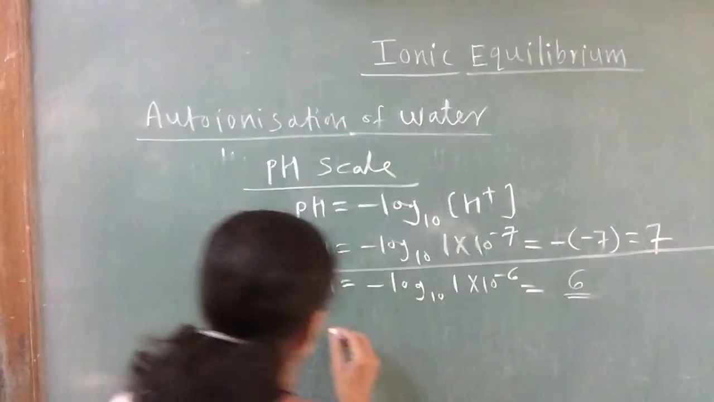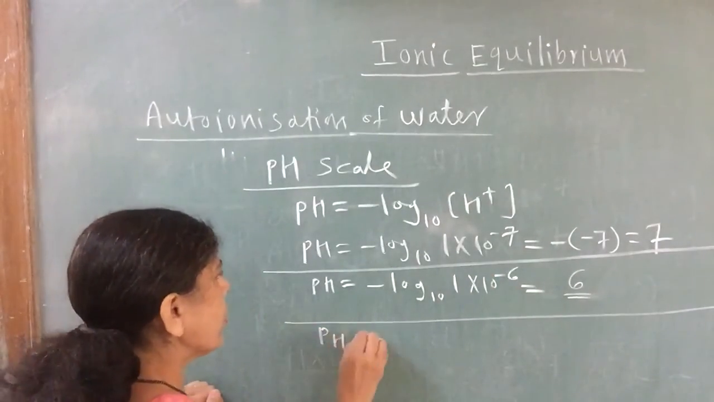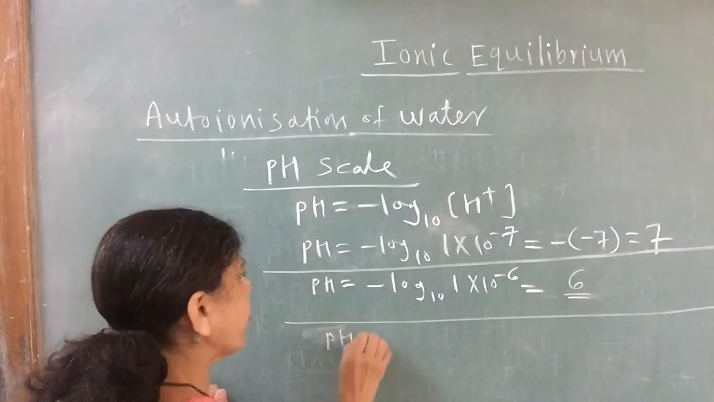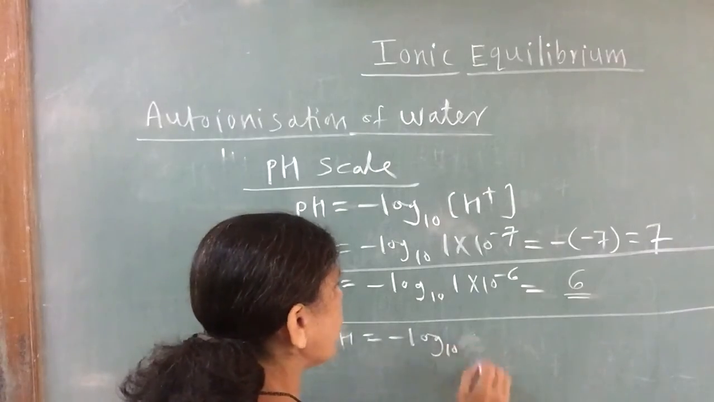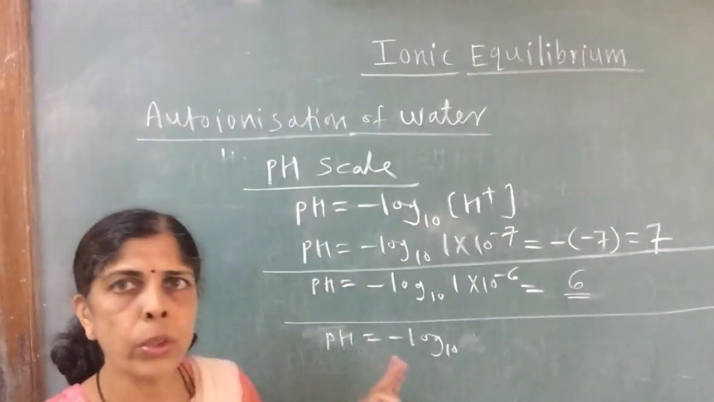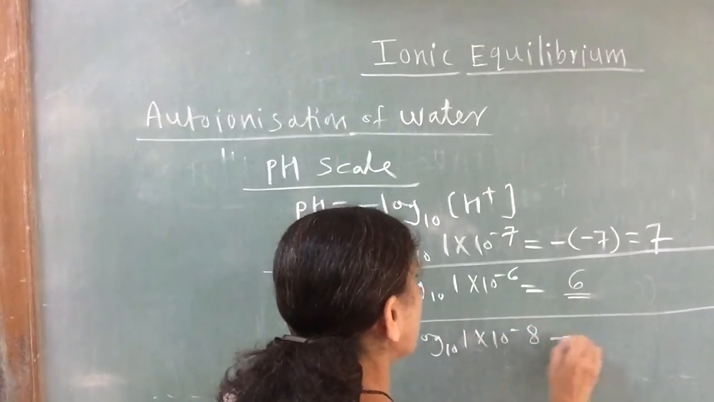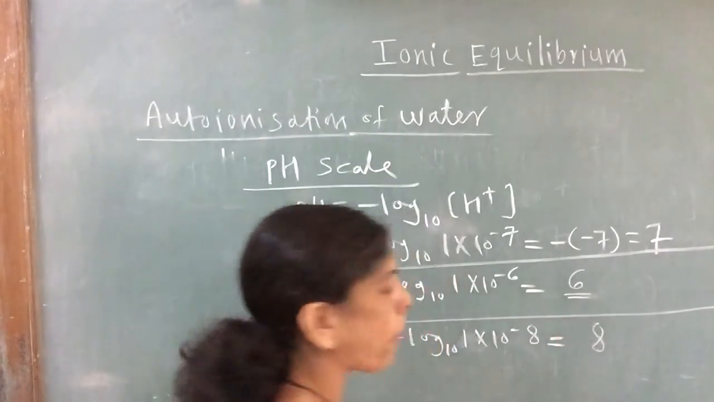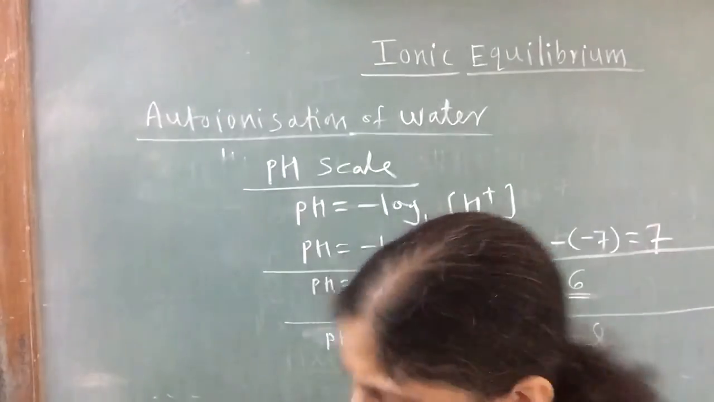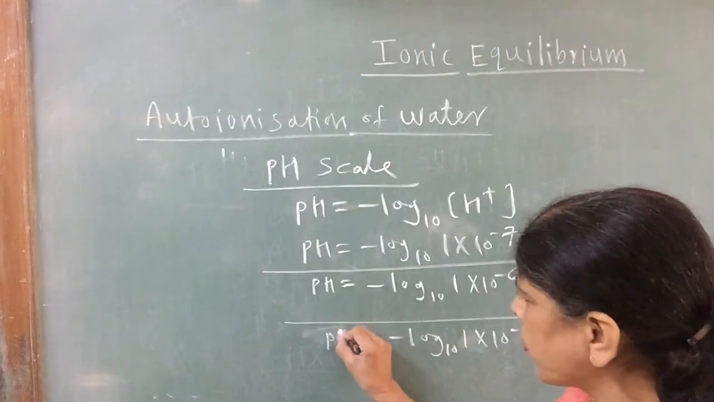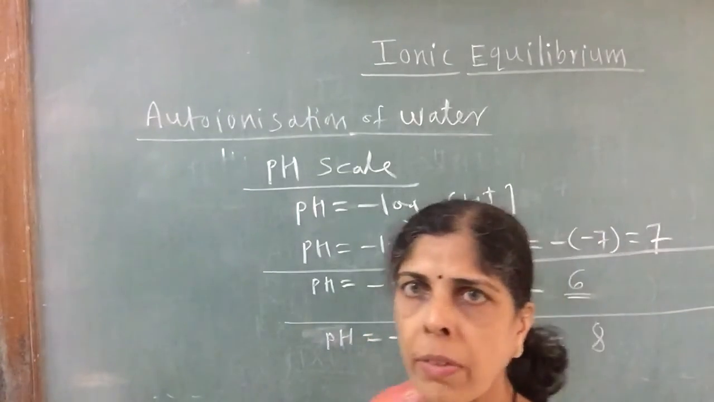Now, for an alkaline solution, if you take any value which is less than 1 into 10 raised to minus 7, let us take it as 1 into 10 raised to minus 8, the pH will become 8. For getting an alkaline pH, take any H plus ion concentration which is less than 1 into 10 raised to minus 7.